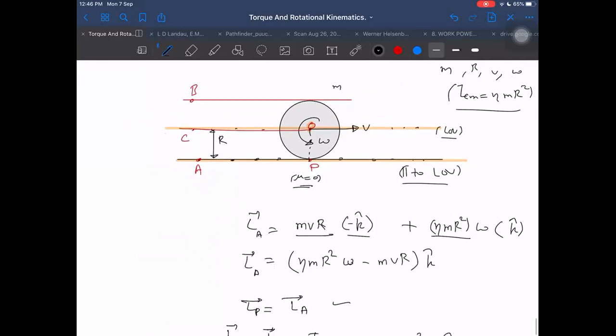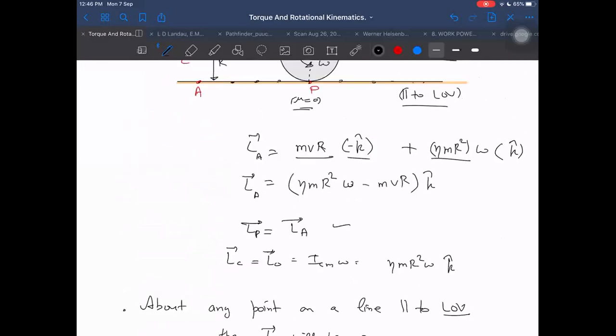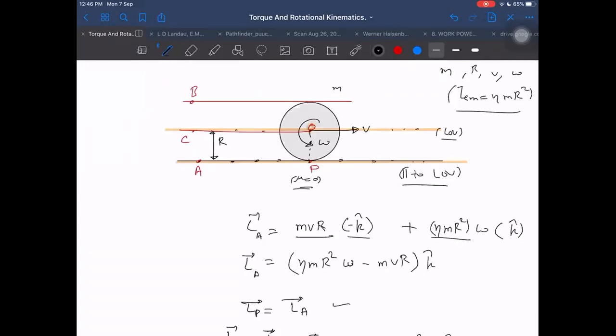Next, LB. What about LB? I am leaving it for you. You only have to find it out. It is also equal to MVR K cap. Find it out and then tell me. Don't say it directly, find it out first. What is the method that I told you to use? You don't use my methods. You just listen to me and think it is easy, but we can do it without that also.